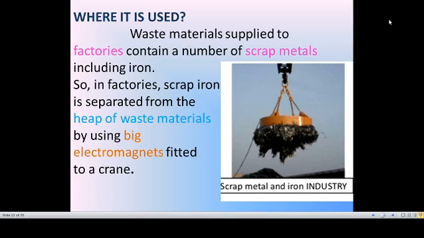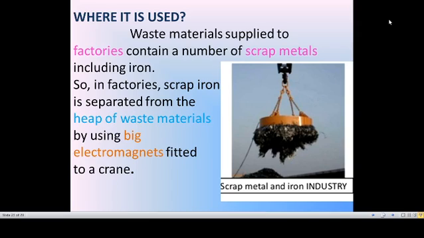Apart from a minute amount of mixture, for a huge mixture also we can separate iron things, iron particles, that means scrap metals. For that we can use a huge magnet. Waste materials are supplied to the factories to recycle.